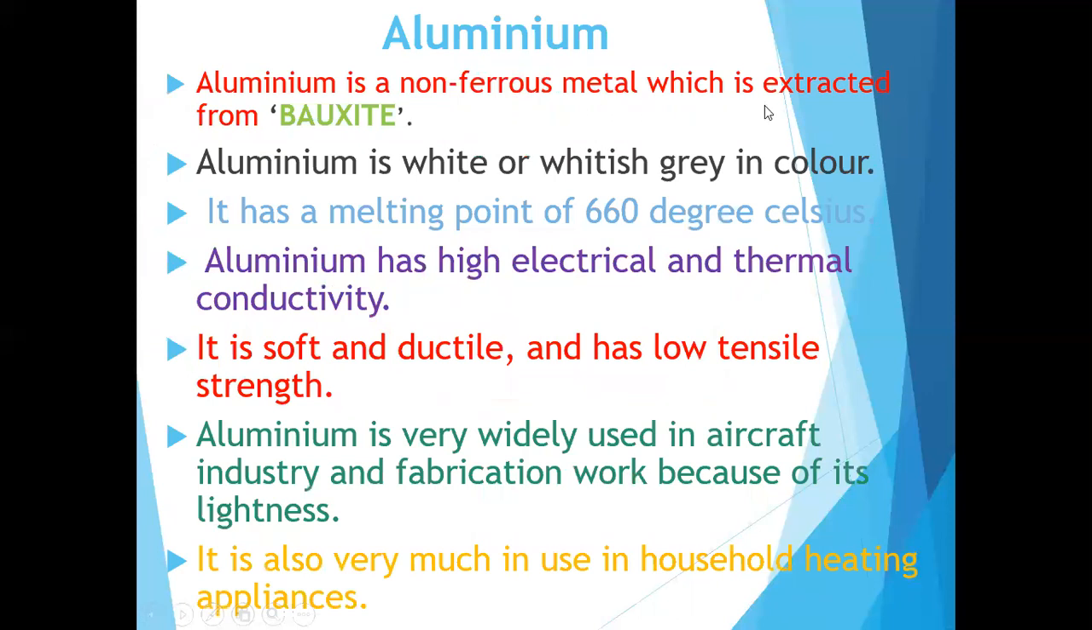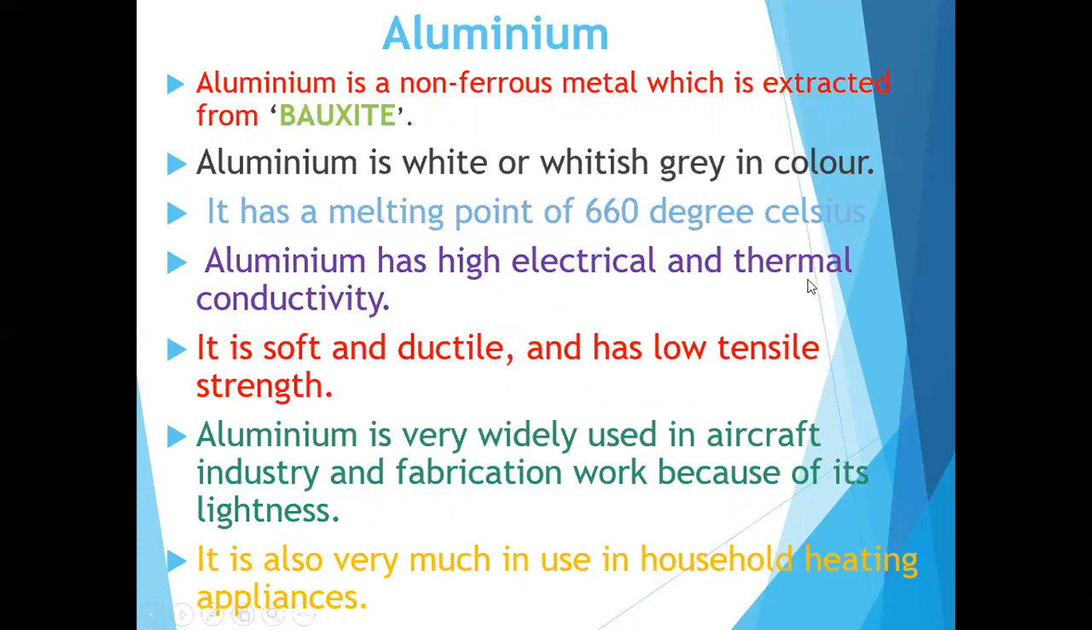Next one is aluminum. Aluminum is a non-ferrous metal which is extracted from bauxite. What is the ore of aluminum? It is bauxite. Aluminum is white or whitish gray in color. It has a melting point of 660 degrees Celsius.